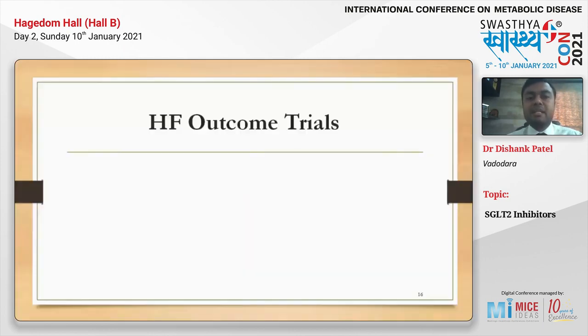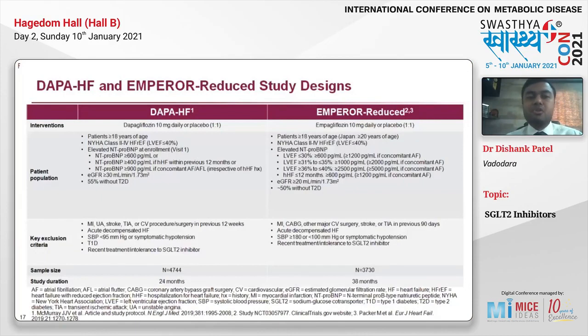Similarly, now let us look at the heart failure outcome trials. Here also we have two trials, DAPA-HF with dapagliflozin and EMPEROR-Reduced with empagliflozin.